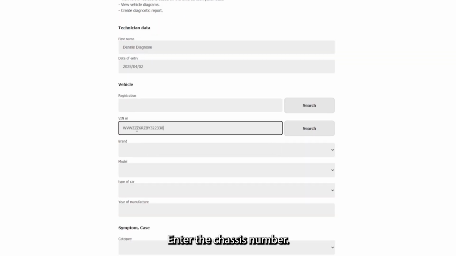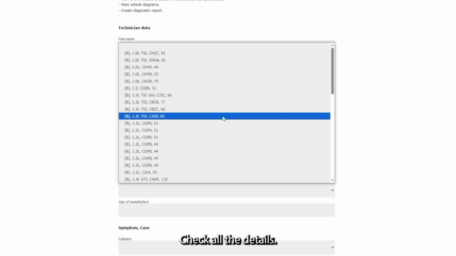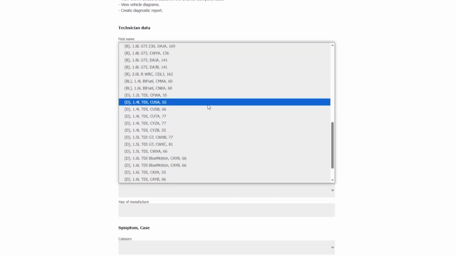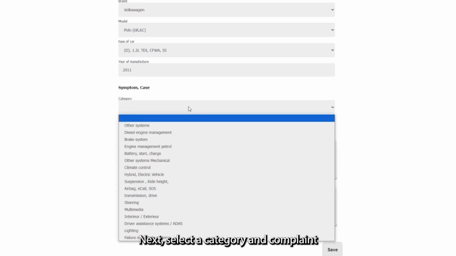Enter the chassis number. Click on Search. Check all the details. Enter the year of manufacture. Next, select a category and complaint from the drop-down menu.